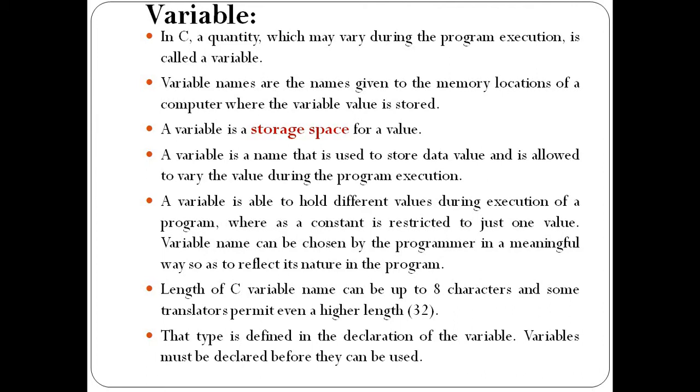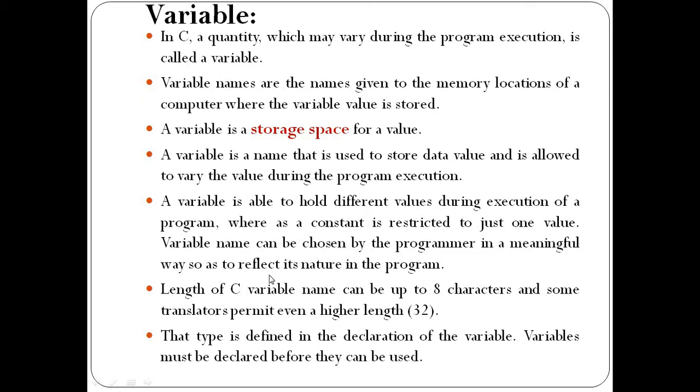I am also able to write the C language. So the person who is able to write the program is called a programmer. In a meaningful way, it should reflect its nature in the program. So variable names must be given in a meaningful way, because every person also has a unique meaningful name. Same here for variables in a programming language, we need to give meaningful names. That's why they reflect naturally in the program for the execution of the result.